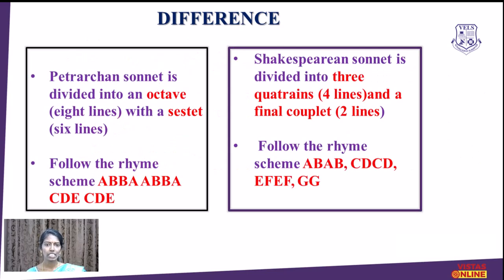Now let's see the difference between the Shakespearean sonnet and the Petrarchan sonnet. The Petrarchan sonnet, that is the ancient Italian form, had 2 parts, octave and sestet. The octave has 8 lines and the sestet has 6 lines, and it followed the rhyme scheme ABBA, ABBA, CDE, CDE. Whereas Shakespeare's sonnet is divided into 3 quatrains and 1 rhyming couplet. It follows the rhyme scheme ABAB, CDCD, EFEF, and GG.